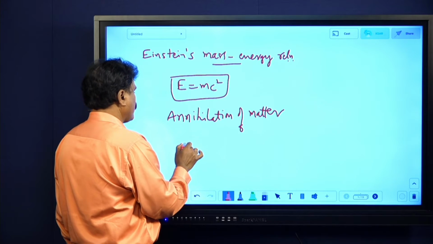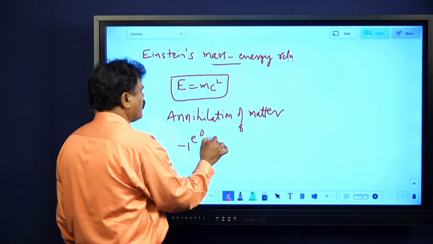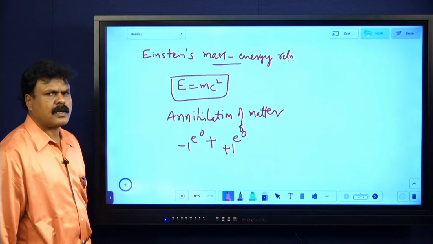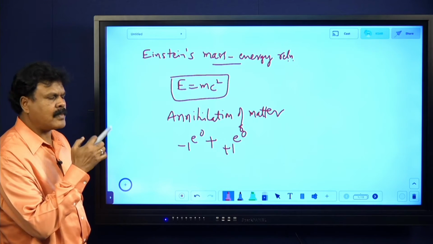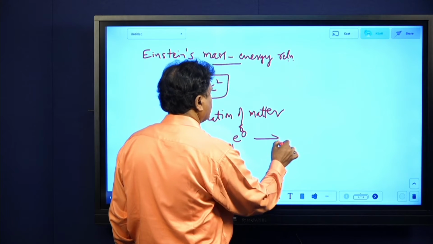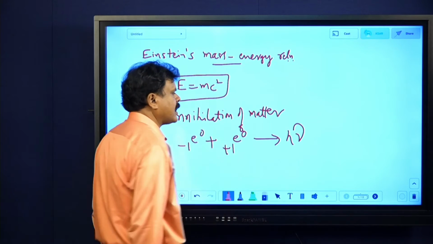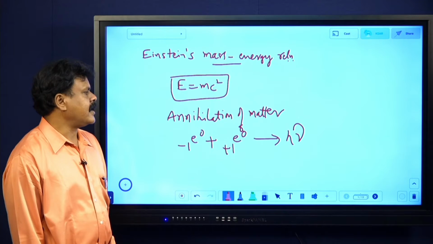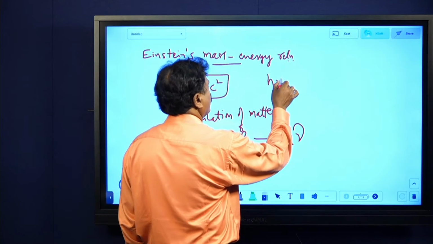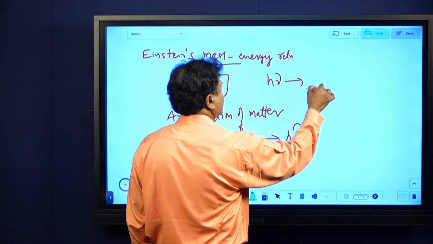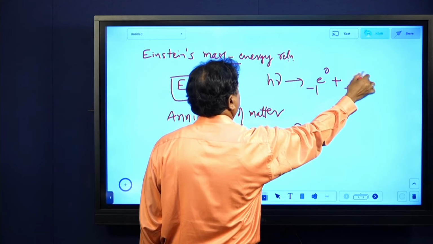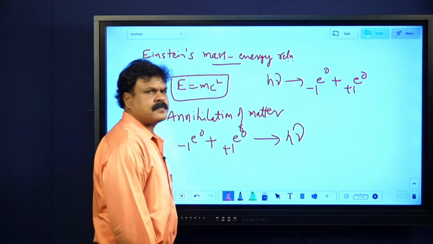That is like one electron and one positron. You know, positron does not mean proton. It has the same mass as that of the electron but the opposite, positive charge. When you take these two particles and combine them, they will be destroyed. Annihilation means destruction, and it gives h nu. And a highly energetic photon, when moving near a massive nucleus, splits up into an electron and a positron. What is the meaning? Energy also can be converted to mass.